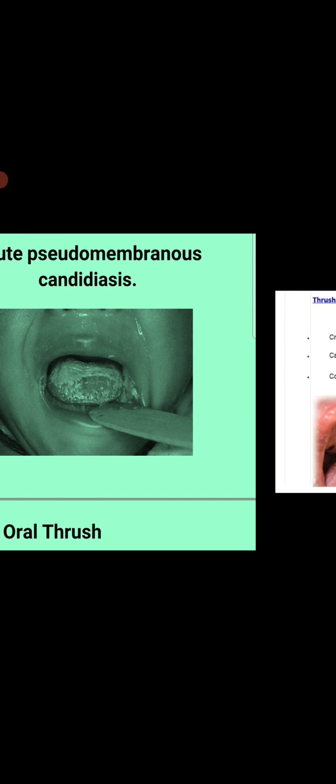Now come to the next, the chronic types. First is chronic atrophic candidiasis, also known as denture stomatitis or denture-induced stomatitis. Denture-induced stomatitis is prompted by ill-fitting dentures. When the denture does not fit, an ill-fitting denture causes denture-induced stomatitis.